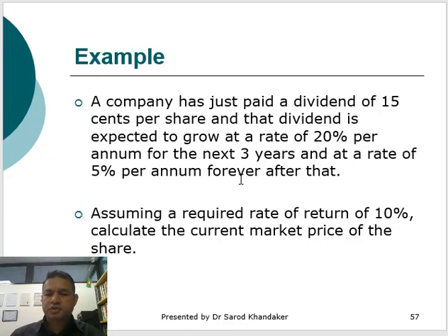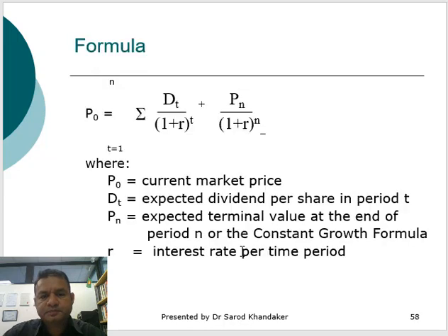Based on this question, we can understand that the dividend will grow at the rate of 20% per annum for 3 years, which is a super growth. After that the growth will drop to 5% per annum, and it will stay there forever. Assuming a required rate of return of 10%, calculate the current market price of the share. That's what you need to calculate.